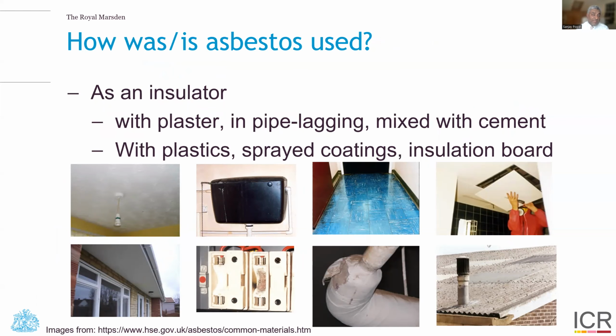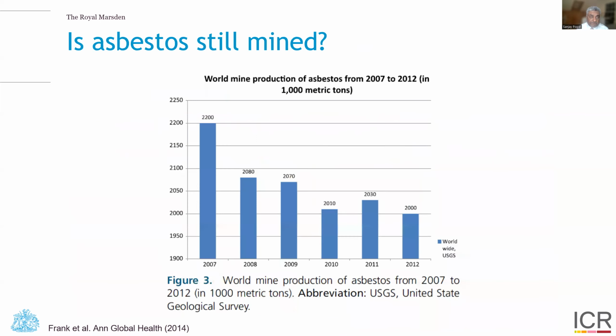So how was or is asbestos still used? Well, fundamentally, it's an insulator, which is why it's been used in commercial use as well as domestic use. It's been mixed with plaster, in pipe lagging, mixed with cement, used with plastics, sprayed in coatings, and used in insulation board, typically asbestos insulation board. And you can see photographs of all different types of uses of asbestos that have occurred over the years and are now prohibited in many parts of the world.